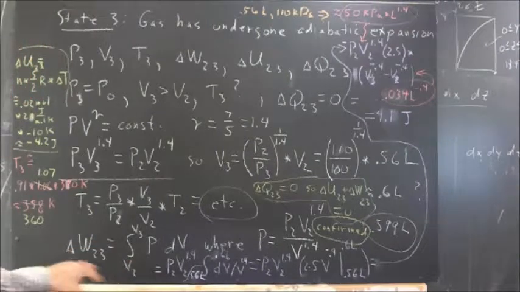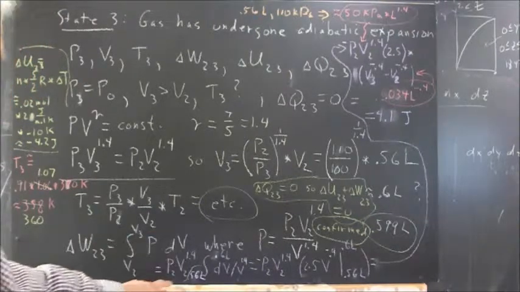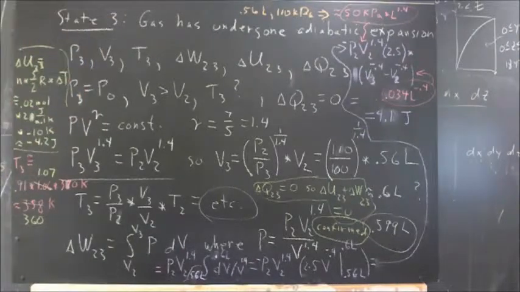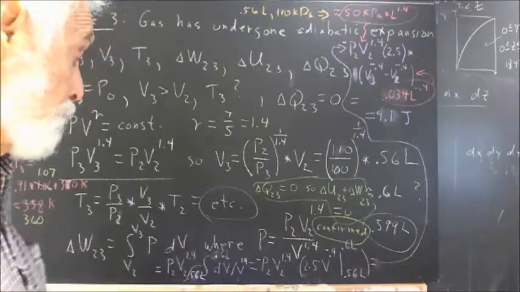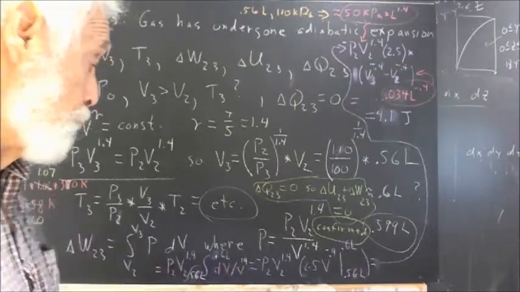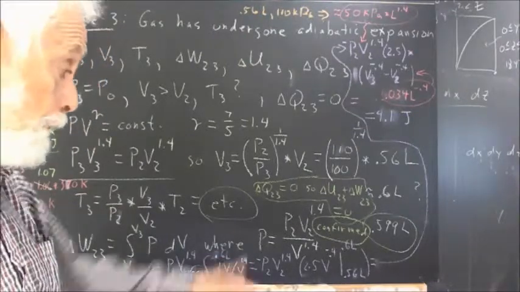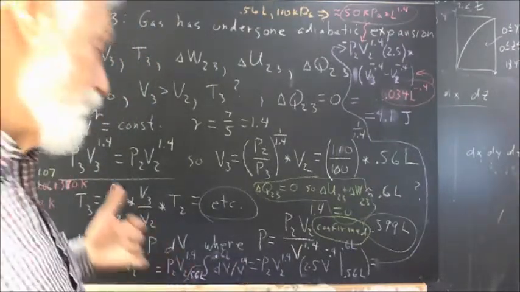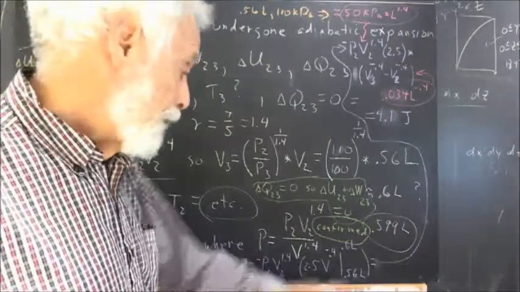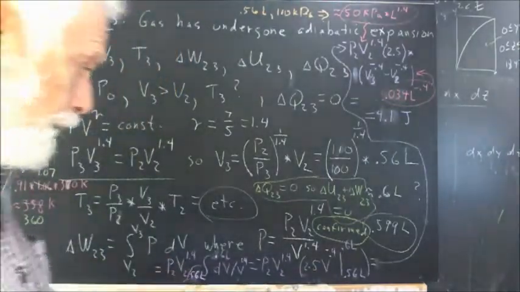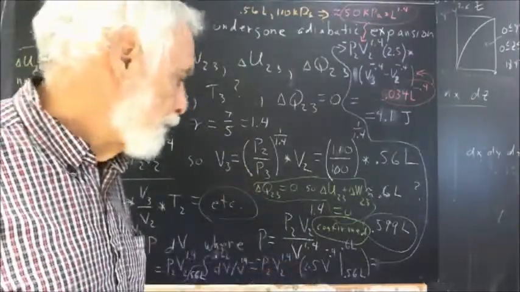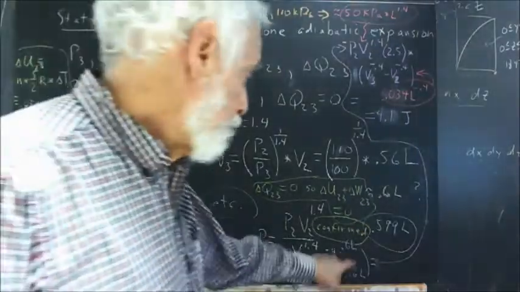To get the work, the integral of PdV is then the integral of P2V2 to the 1.4 divided by V to the 1.4. The P2V2 to the 1.4 comes out of the integral. The integral goes from 0.56 to 0.6 liters. We've got dV over V to the 1.4 inside the integral, and we do the integration. The antiderivative of V to the negative 1.4 is negative 2.5 V to the negative 0.4. Very straightforward, just think that one through. Just ask yourself, what's the integral of V to the negative 1.4, essentially. And that's evaluated between the limits.